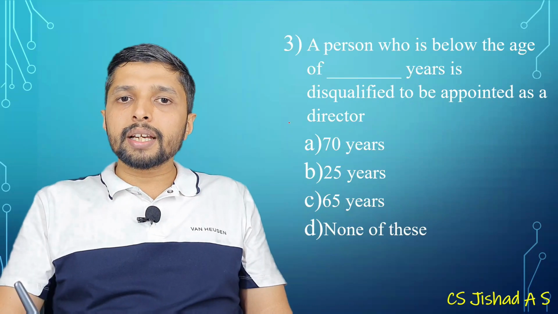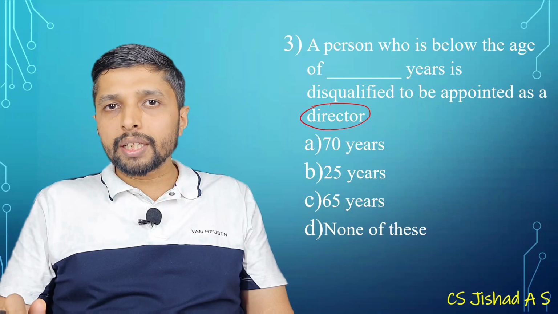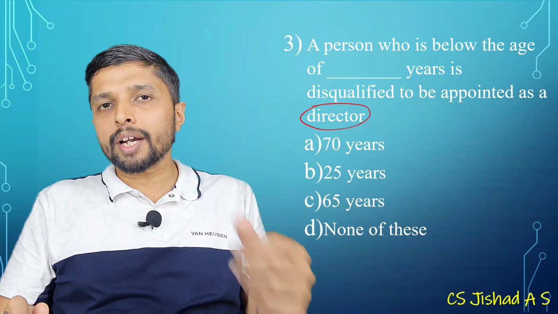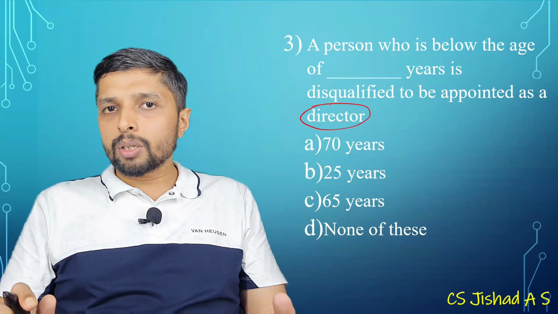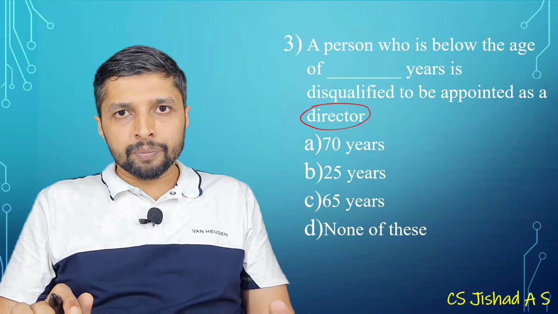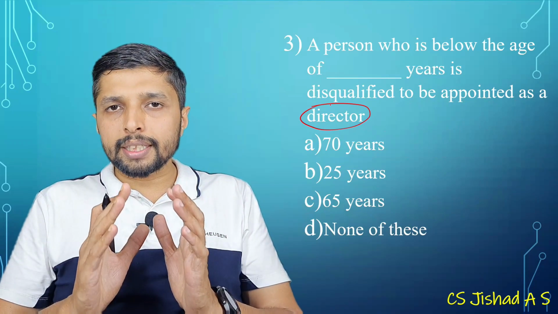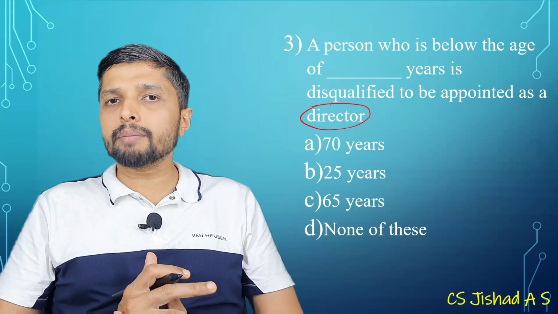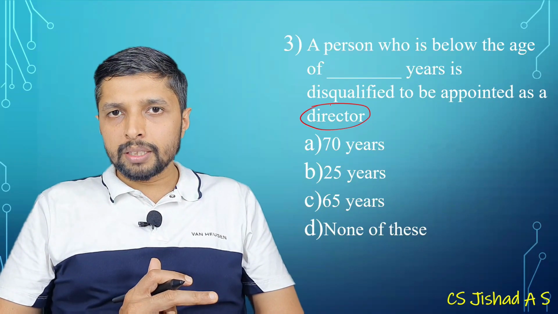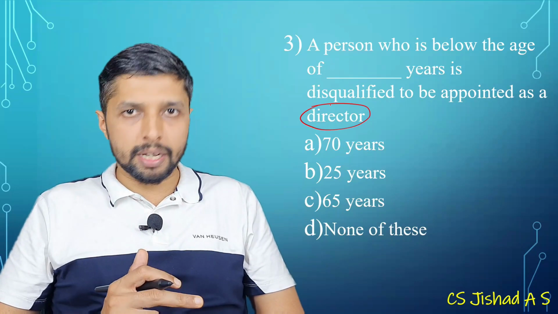See, the question is related to director, but when you are seeing the question, you may have a confusion that the provision of 196 subsection 3, disqualification of MD, manager, whole-time director will be coming to your mind. That is, a person who is below the age of 21 or who has attained 70 years will be disqualified to be appointed as MD, manager or whole-time director. See, the question is only director. It is not asking about MD, whole-time director or manager.